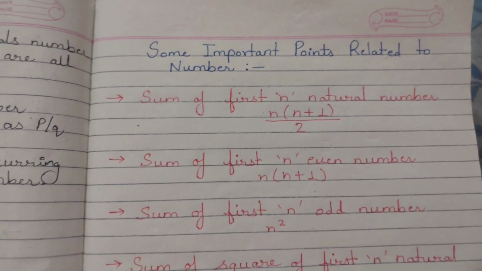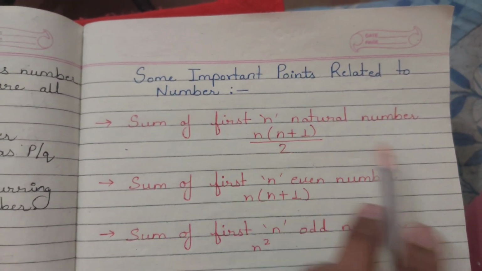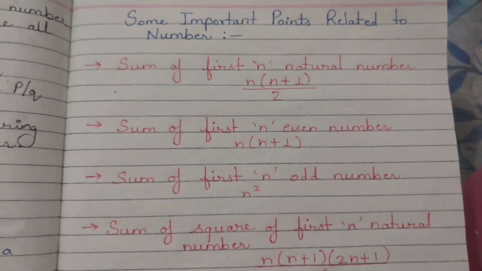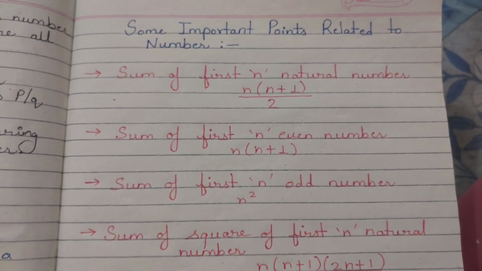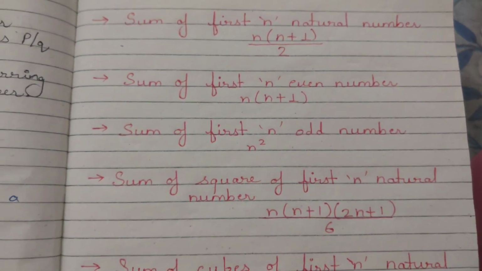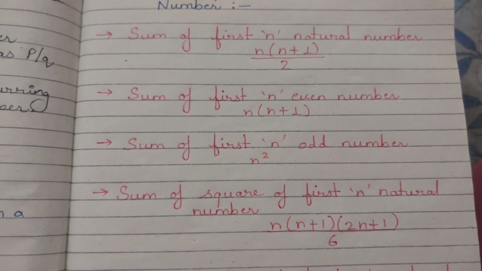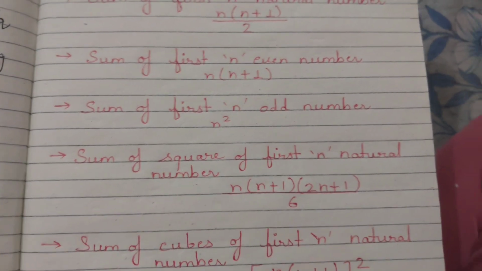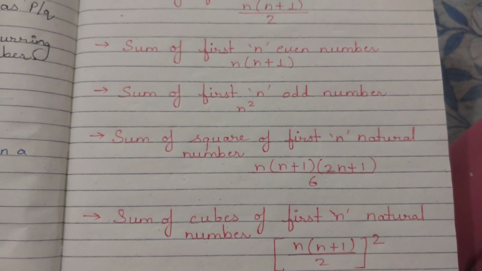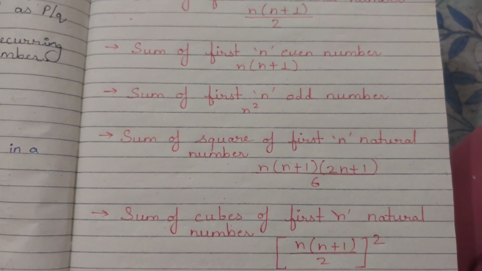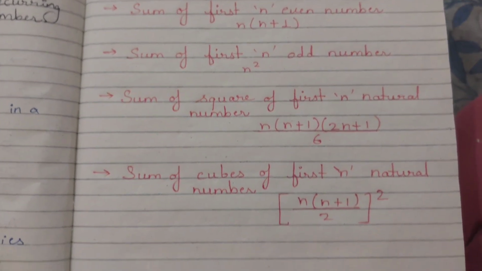We are going ahead with some important points related to numbers. First, the sum of the first n natural numbers will be n(n+1)/2. Second, the sum of the first n even numbers will be n(n+1). Third, the sum of the first n odd numbers will be n squared. Fourth, the sum of the squares of the first n natural numbers will be n(n+1)(2n+1)/6.